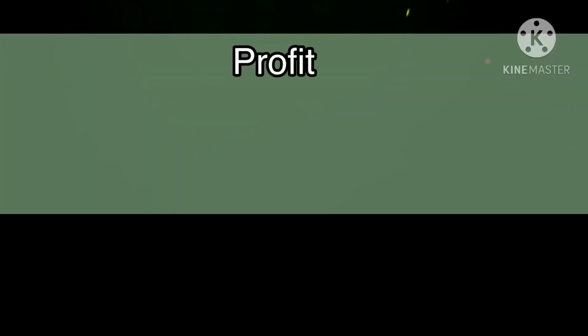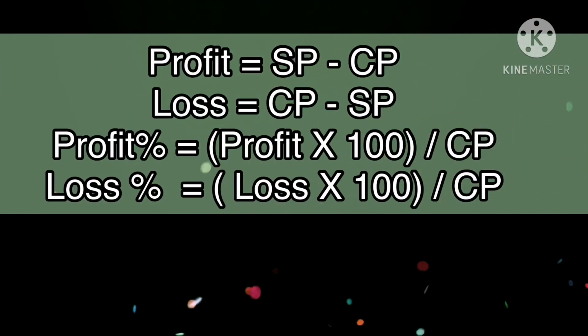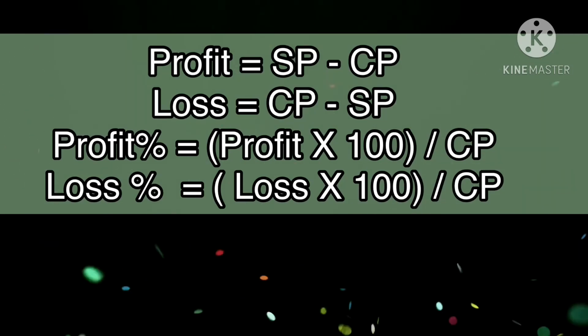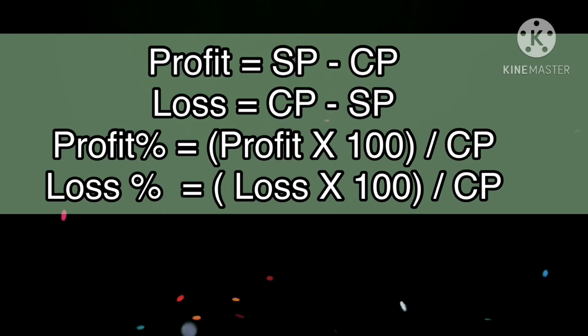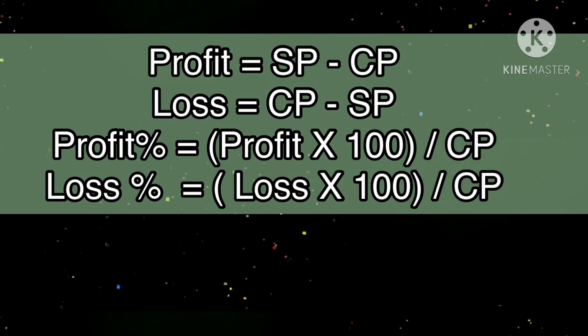Let's sum up. For calculating profit, we will subtract cost price from selling price, and for calculating loss, we will subtract selling price from cost price. And if we want to calculate profit in percentage, first of all, we will multiply profit by 100, then we will divide it by cost price. Similarly, if we want to calculate loss percentage, we will multiply loss by 100, then we will divide it by cost price. I hope you are clear with this concept.